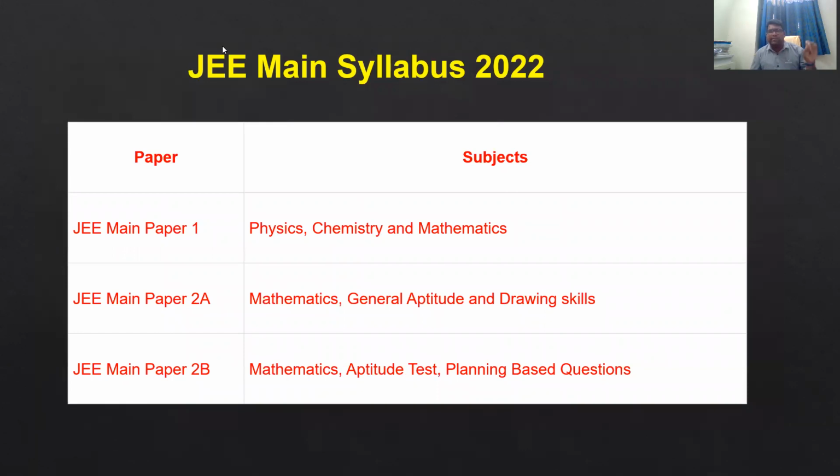Now the JEE Main syllabus for 2022. JEE Main paper 1 covers physics, chemistry and mathematics. JEE Main paper 2A is mathematics, general aptitude and drawing skills. And JEE Main paper 2B, Bachelor of Planning, covers mathematics, aptitude and planning-based questions. So this is the JEE Main syllabus for 2022.